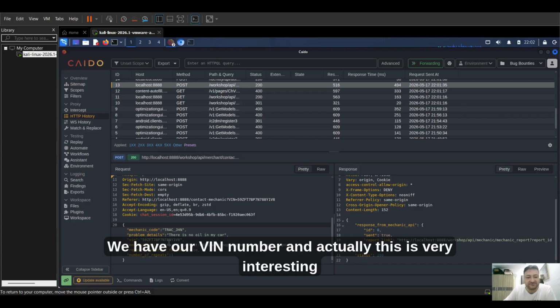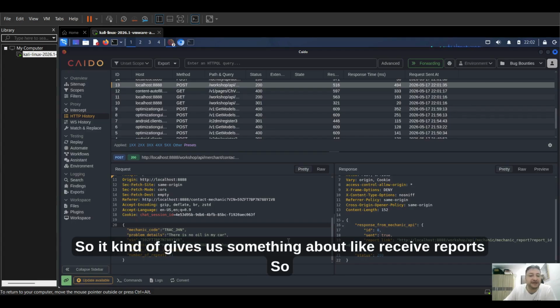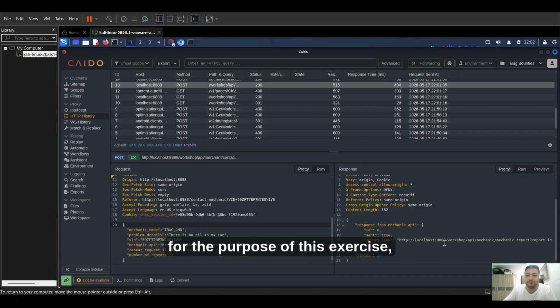And actually, this is very interesting. It gives us the mechanic API. So that's kind of weird. It kind of gives us something about receive reports. So we could actually probably visit this endpoint and see what's there. But for the purpose of this exercise, we actually want to look at the response.